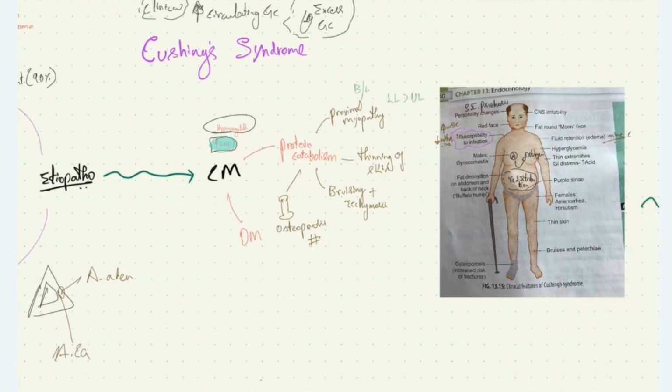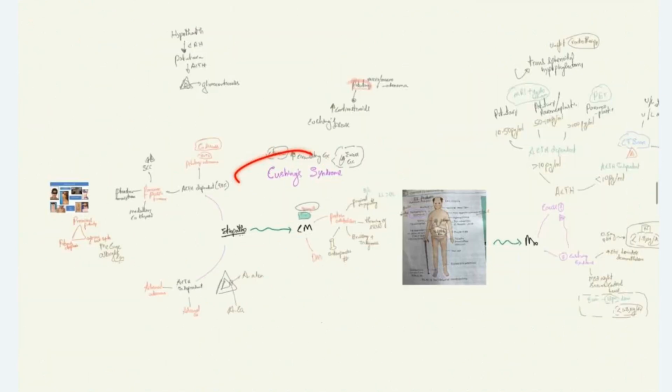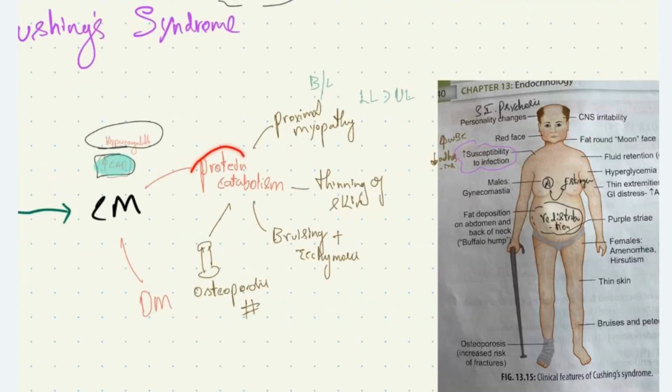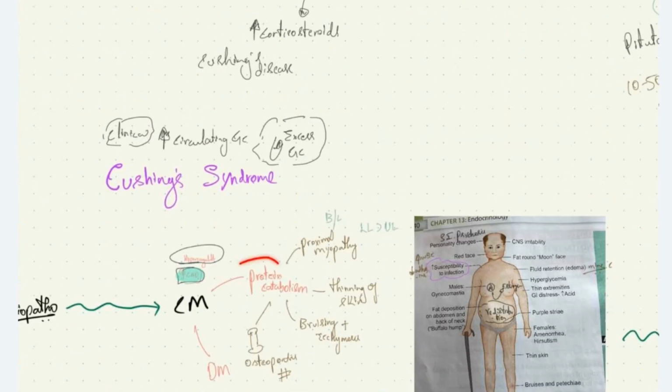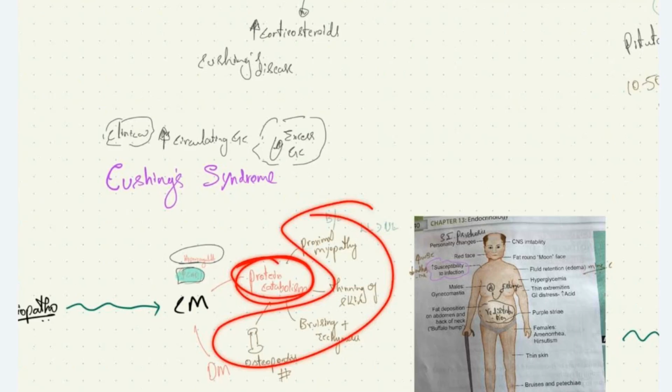Now, what are the clinical manifestations that we see in Cushing syndrome? We have the manifestations due to protein catabolism. Why protein catabolism? The body breaks down the proteins from the muscles and releases amino acids, which enter the gluconeogenesis pathway and produce glucose, the energy, ATP, for the fight and flight response. When this response is increased, it causes pathological manifestations.